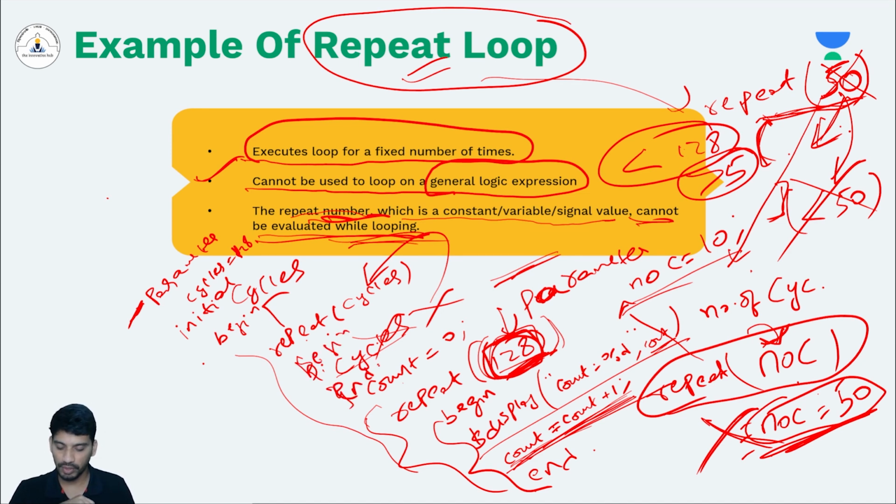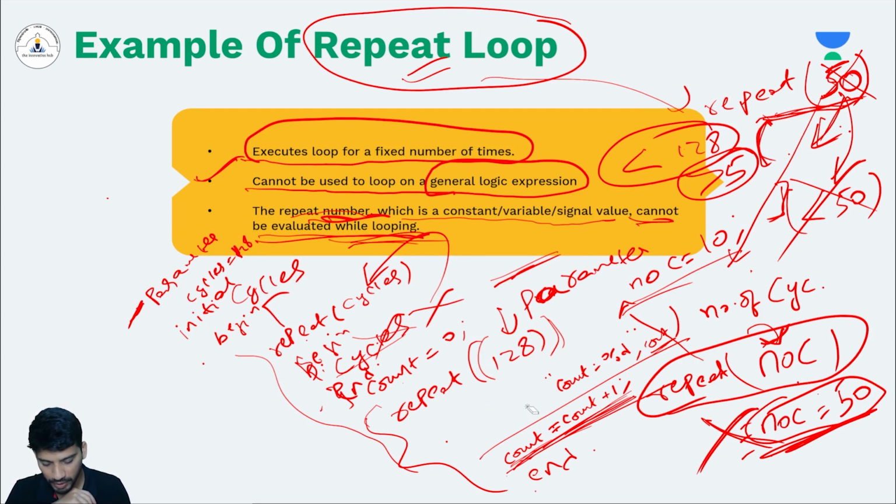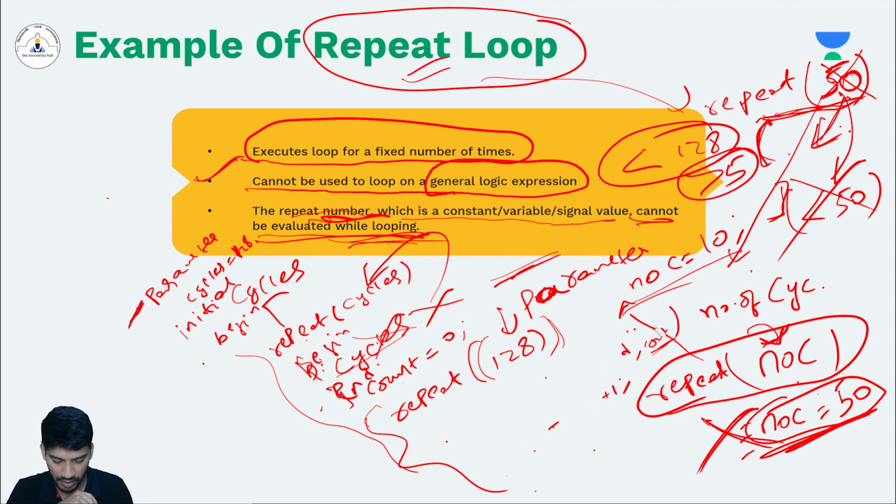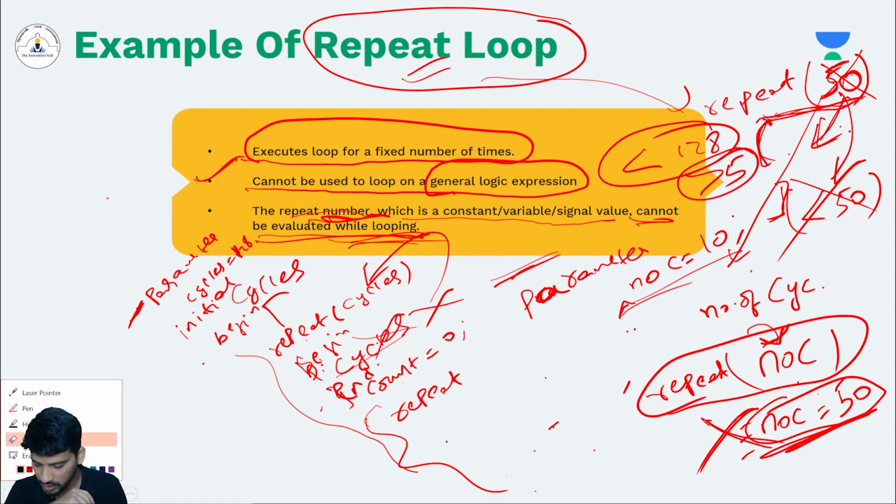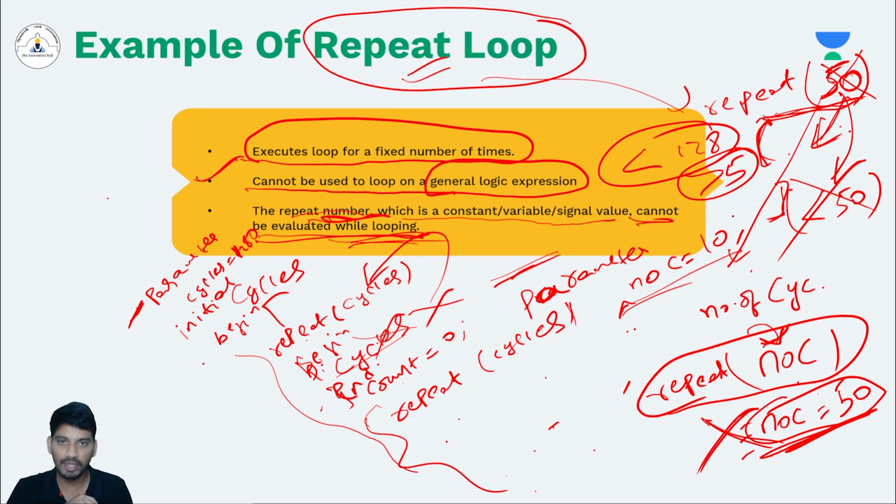Okay, you can not just display, you can use events also inside the repeat block. If you want to repeat 128 times, or the number of times of the cycles, let's say repeat for cycles times. Here my cycles can be anything, 128 or 1280, any number. Here you can even write event-based statements also, like this.